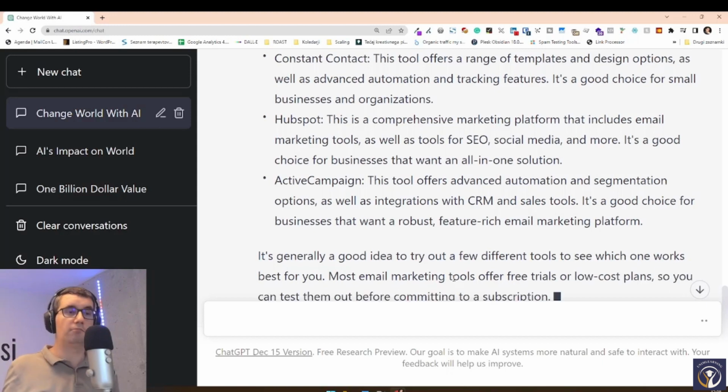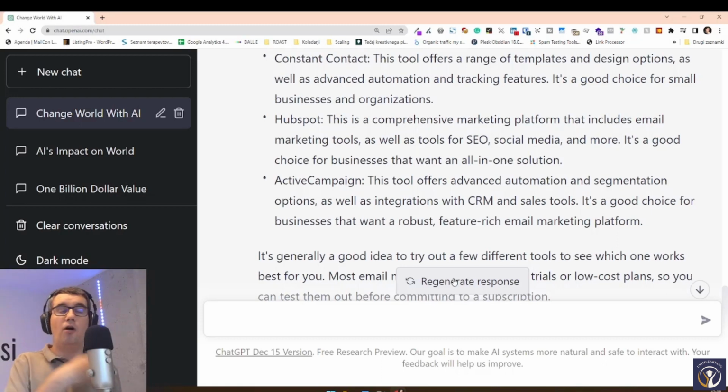So in general, we'll go into the details in the next lessons, but in general, it's the best chatbot that has access to all of the knowledge in the world and more. Now follow me to the next lesson. We'll see how to create a free account. Luckily, ChatGPT is still free, and how to start using it.